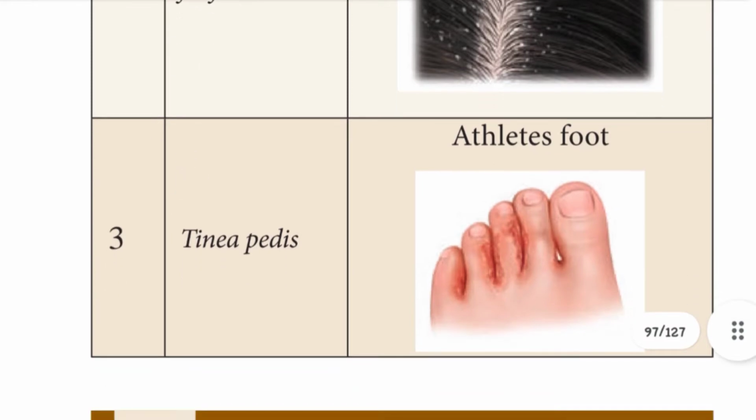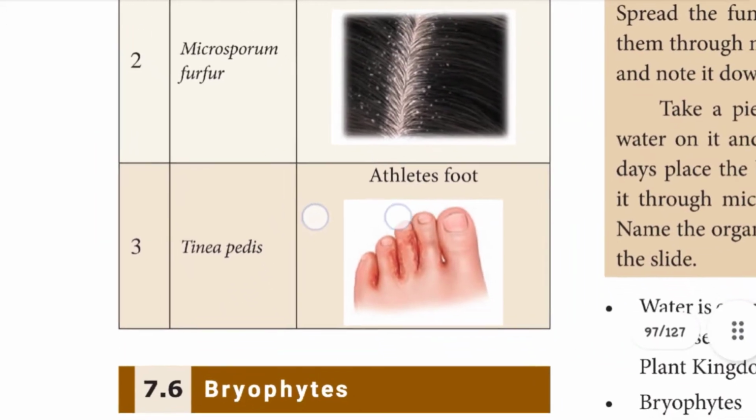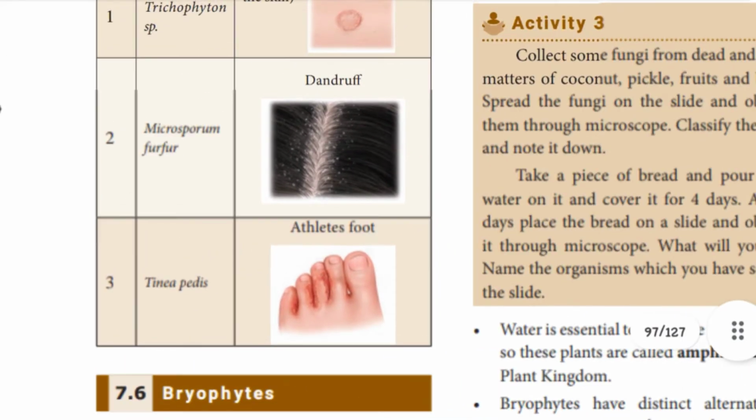Next, Tinea pedis. It causes the disease athlete's foot. In the gap between the toes, it causes some rashes. This is what is called athlete's foot. These are the diseases caused in human beings.